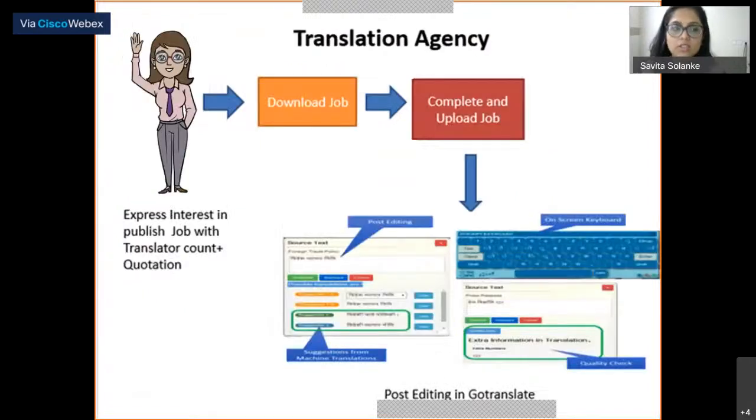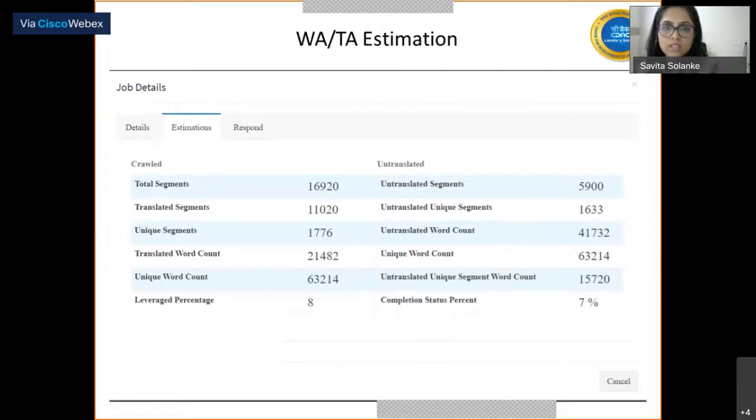Similarly, the translation agency, whenever a job is published, will express his interest and also provide a translation count to the website authority. If he's been assigned the job, he can download the job, complete the job, and after completing the job, the post editing can be done for look and feel, to fit the translations in a particular design and pattern. He can do that with the use of the GoTranslate plugin. So these are the estimations that can be provided by our website GisTranslate.